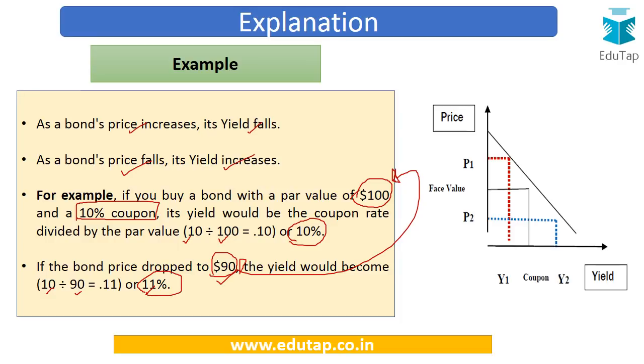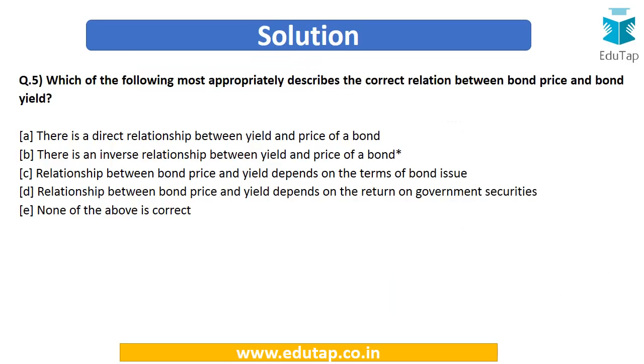In the given case, the bond price fell from 100 to 90, but the yield increased from 10% to 11%. So now we can easily answer this question: the answer is option B. There is an inverse relationship between the yield and the price of the bond.